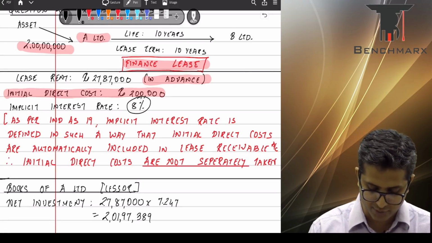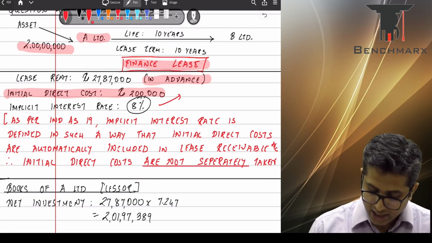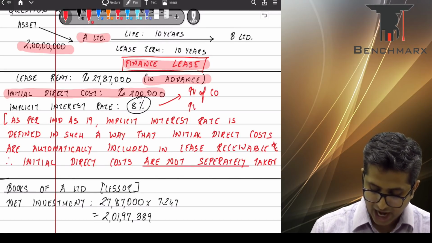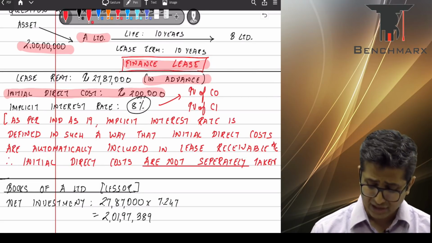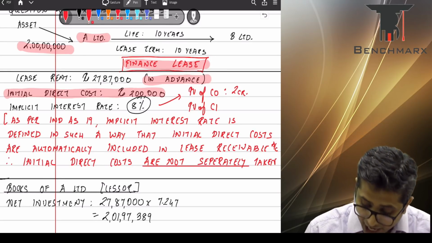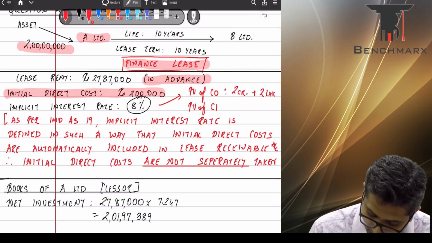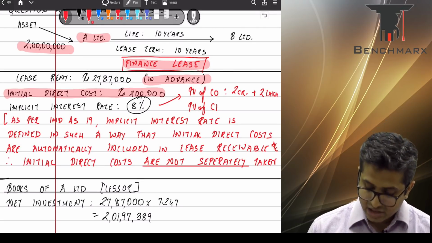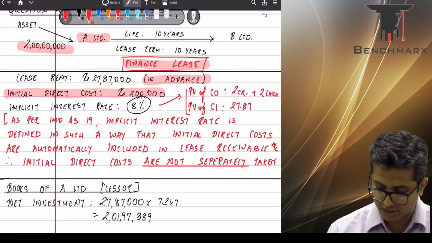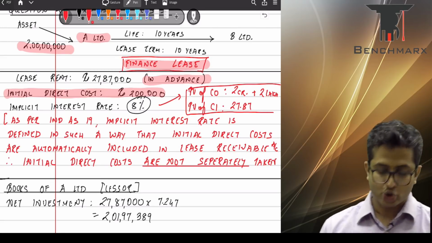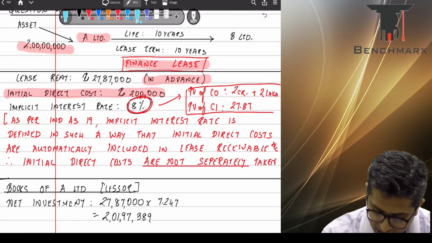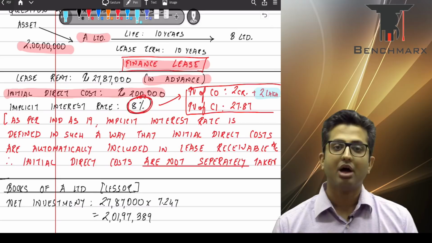But if you see how this 8% would have been calculated, we would have tried to take the present value of cash outflow and the present value of cash inflow. So while calculating the cash outflow, we would have taken 2 crore rupees, that is for the machine, and also taken the 2 lakh rupees, that is initial direct cost, and tried to find an IRR at which 27.87 payable in each of the years equates the two. So we have directly been given this 8%, but mind you, this 8% would be calculated after considering 2 lakhs.